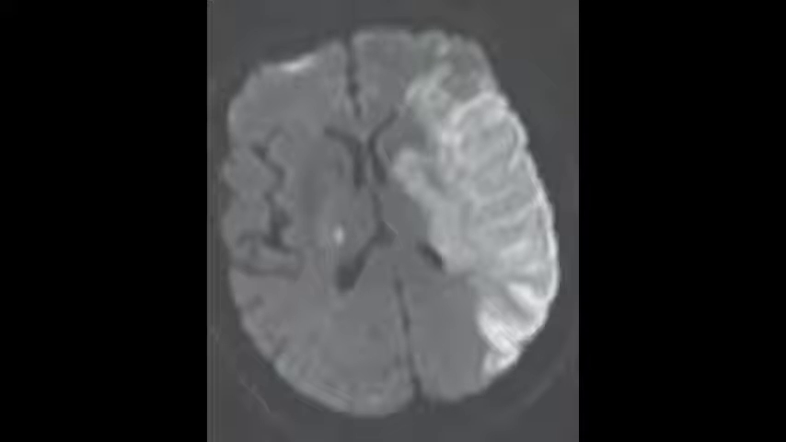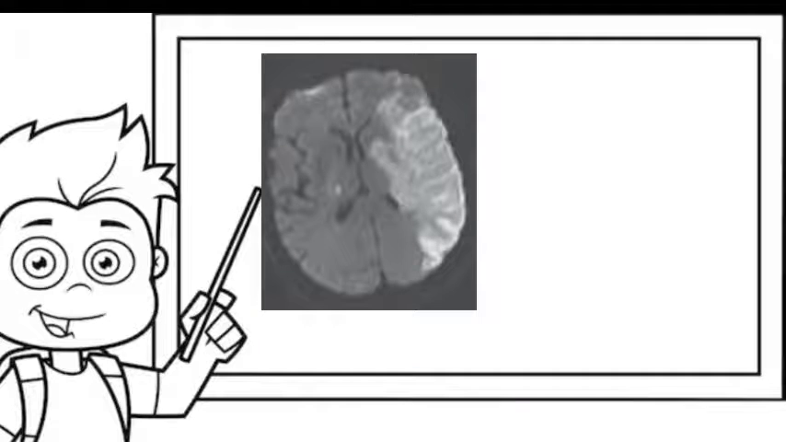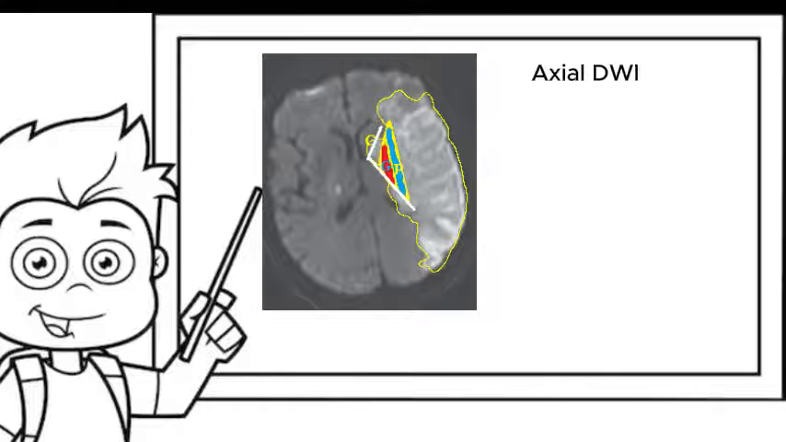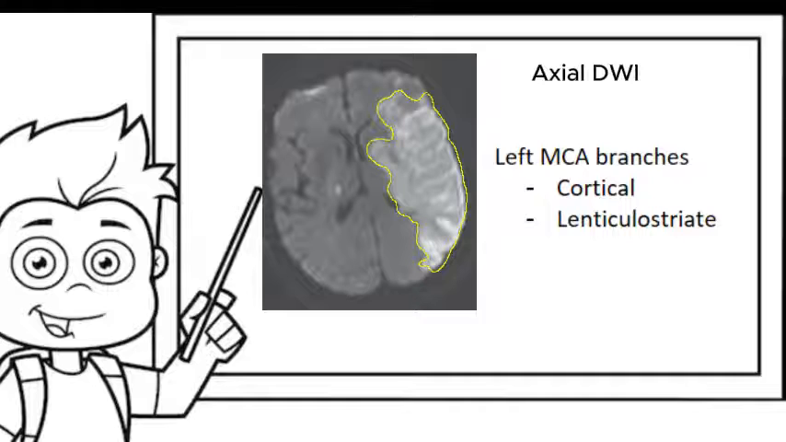What do we think? Whenever we try to interpret an MRI, it's good for us to start with the basics. This is an axial DWI at the level of the basal ganglia. From here, we can see marked areas of restricted diffusion involving the left caudate head, the putamen, the globus pallidus, and this extends into the posterior limb of the internal capsule and adjacent left frontoparietal cortex. The area of hyperintensity conforms to the territory supplied by the left MCA involving both the deep perforating branches and the lenticulostriate arteries and the superficial cortical branches.